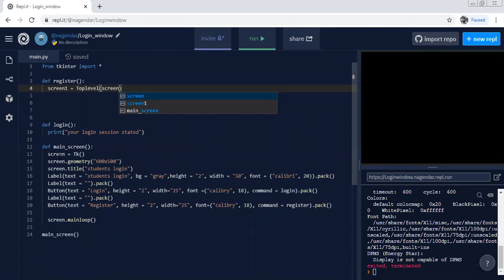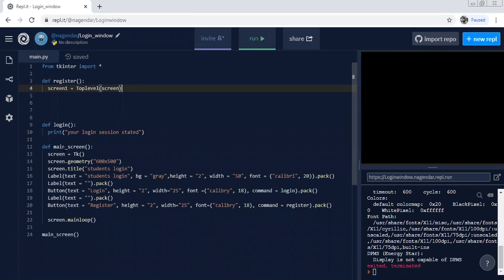And here this screen is Tk, which is a function in Python. When we execute this code, the screen will be opened by the function written in Python. Next, we are opening the second window, which is on top of the first screen we have written. Got it? Right? Main screen. So here, Toplevel screen.